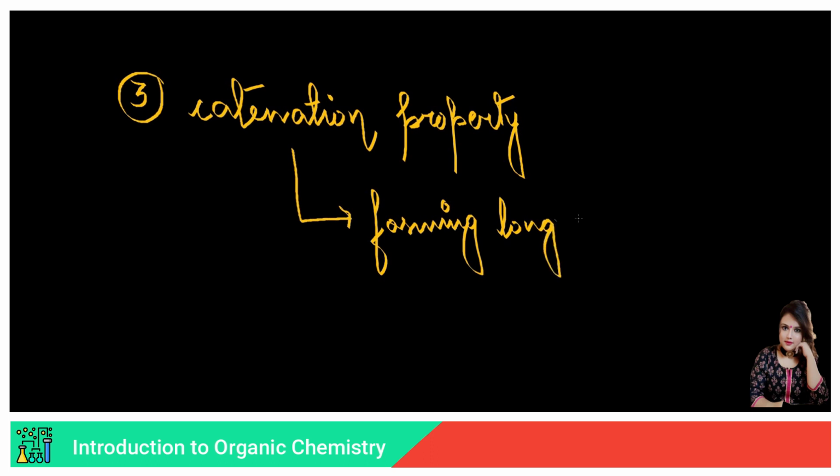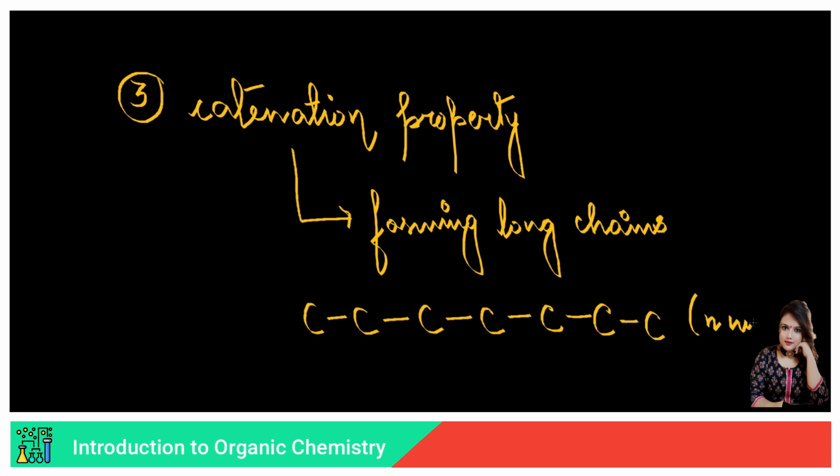Now what do you mean by that? Forming long chains meaning what? Meaning carbon has this unique tendency to bond with other carbon atoms and form long chains just like that. It can bind with corresponding carbon atoms to form n number of carbon chains of any length, right? Now, don't confuse the fact that carbon can only form long chains in a linear, straight chain form. No, that's not true.